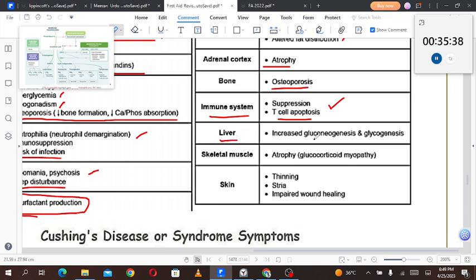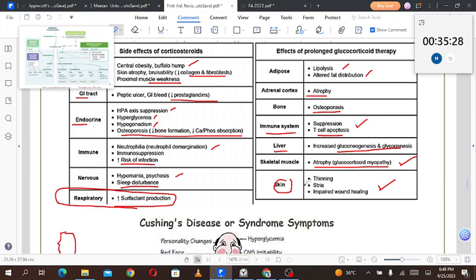In the liver, we find increased gluconeogenesis and glycogenesis. Skeletal muscle will show atrophy, that is glucocorticoid myopathy. Skin will show thinning, striae, and impaired wound healing.